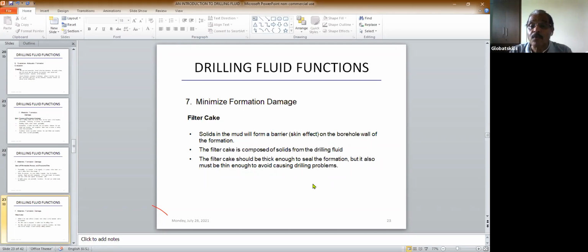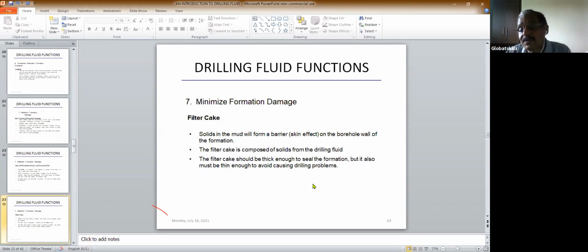If you have a very thick filter cake, then again it may damage the formation. So your drilling fluid should have proper solids, and the viscosity and gelation should not be very high. All these parameters have to be controlled so that you can get a proper filter cake.